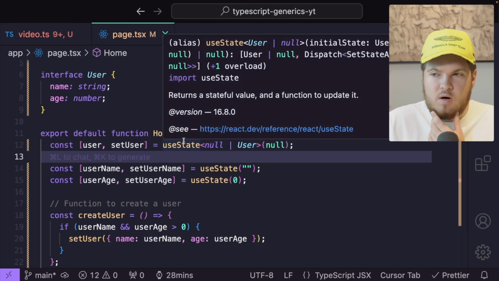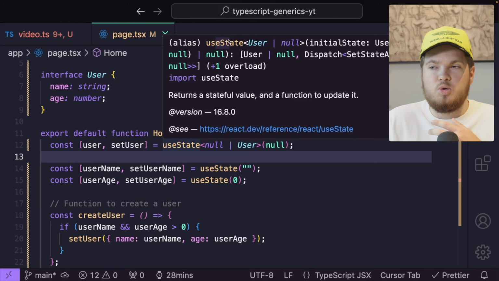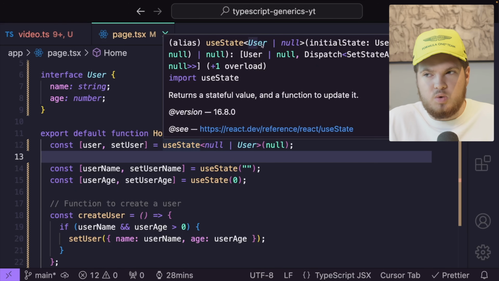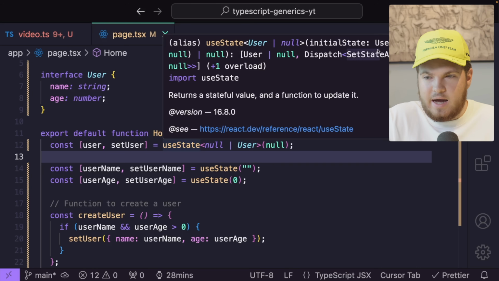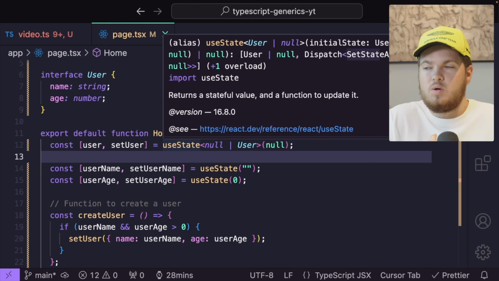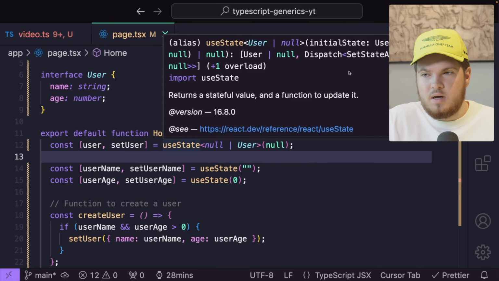If I now hover over useState, it says, hey, useState could either be of type User or null. So this is our generic type argument. And then for the initial state, this is user, this is either of type User or null. And our set state action, this is the setUser, could also be either of type User or null.